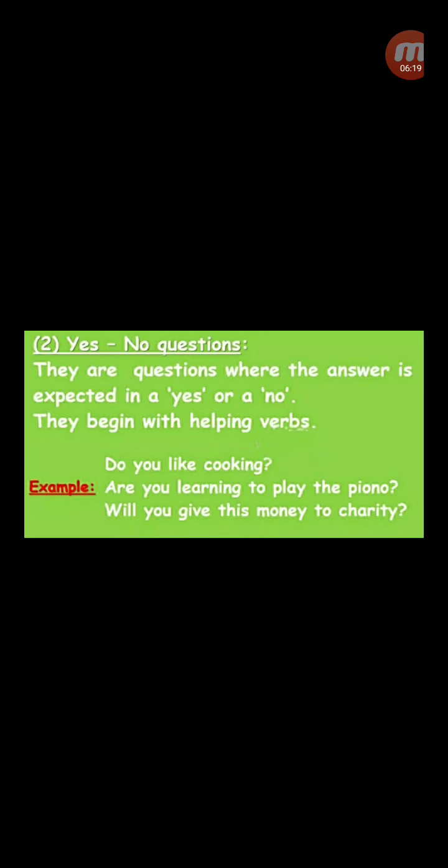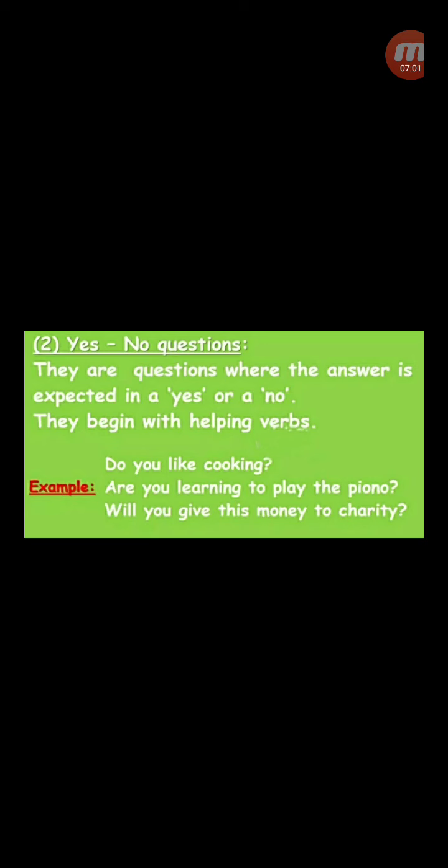Let's see the next one. Yes or no questions. These sentences, children, or you can say these interrogative sentences, are ones where the answer is expected in yes or no. They begin with helping verbs like do, are, will, were, can, could, should, shall, and they are also known as auxiliary verbs.